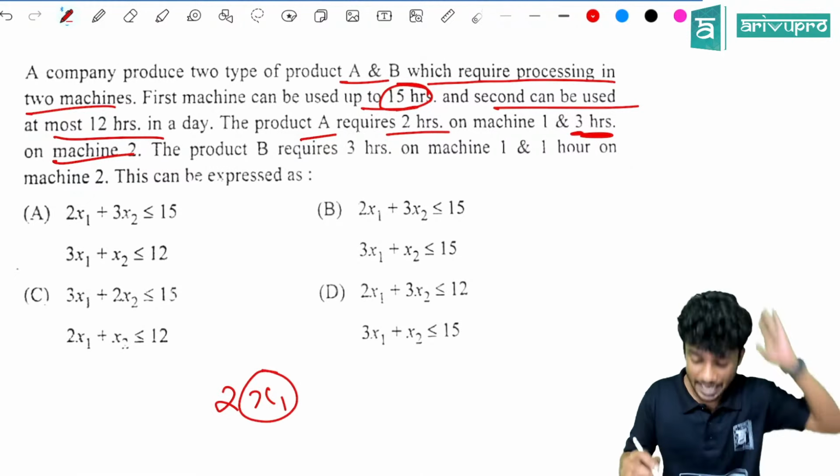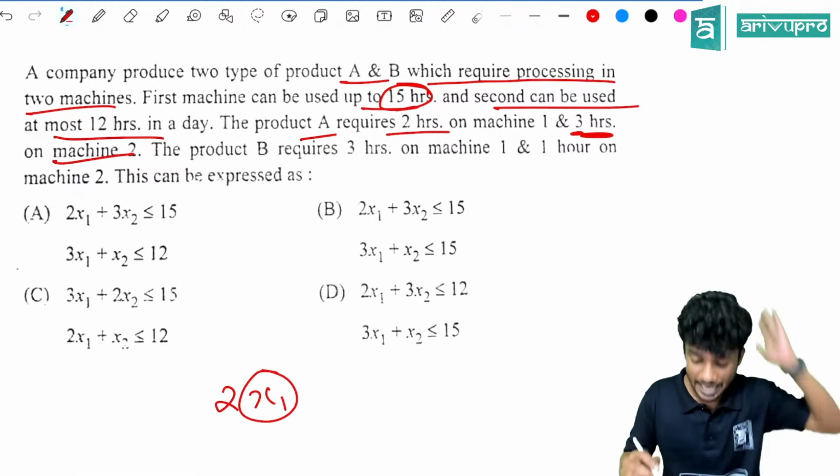Ninth question, is it clear? Yes, I think it is clear only. So I'll just make it better. I'll write it again. 5a raised to 5 into b square into 3.